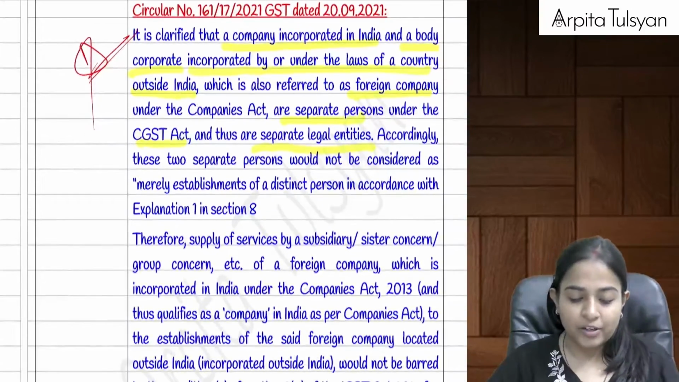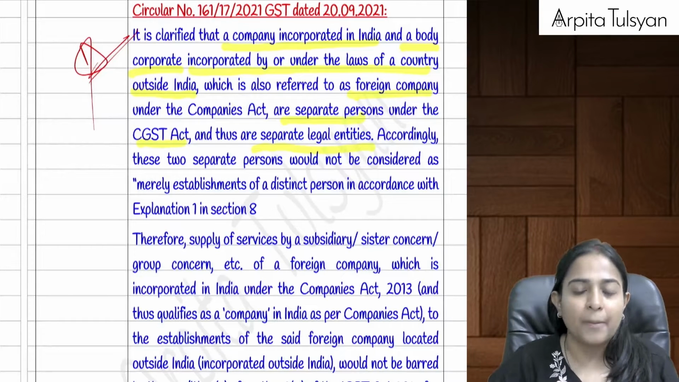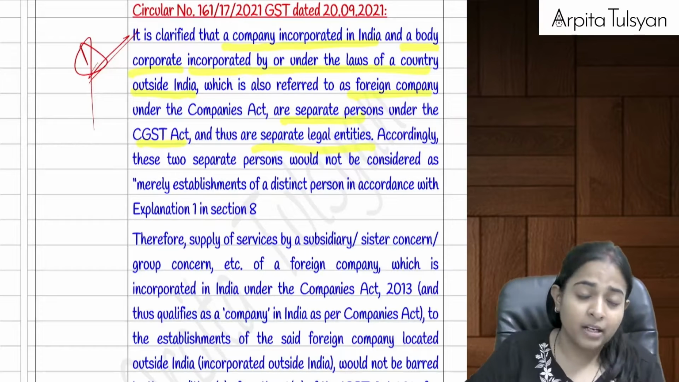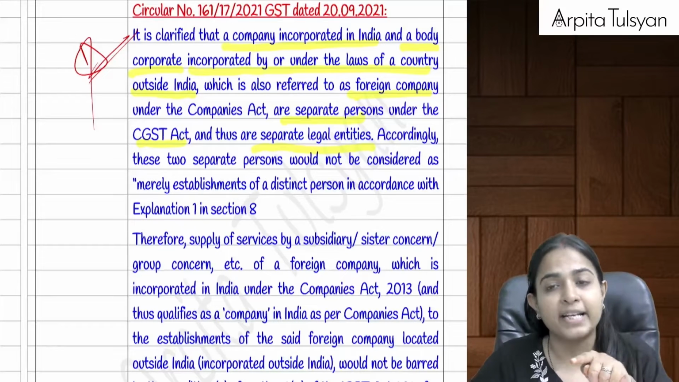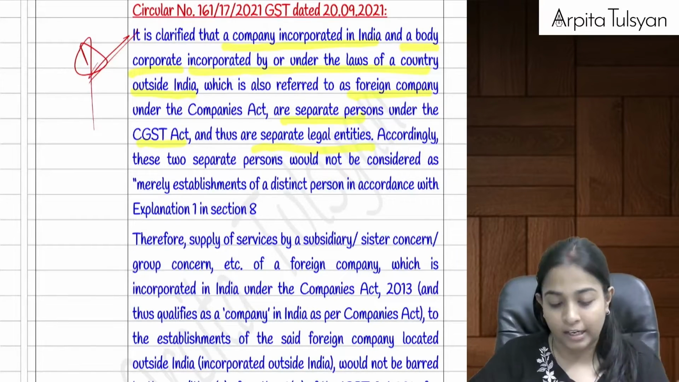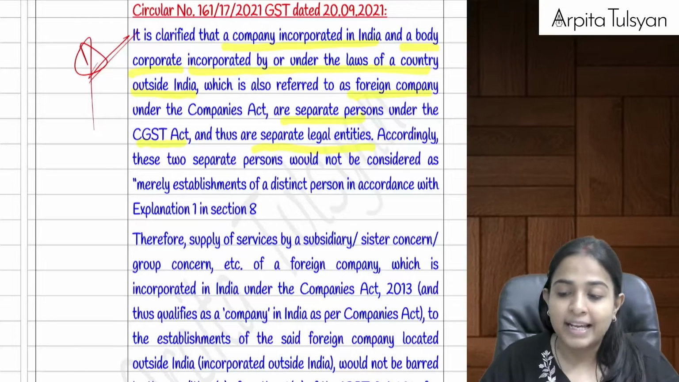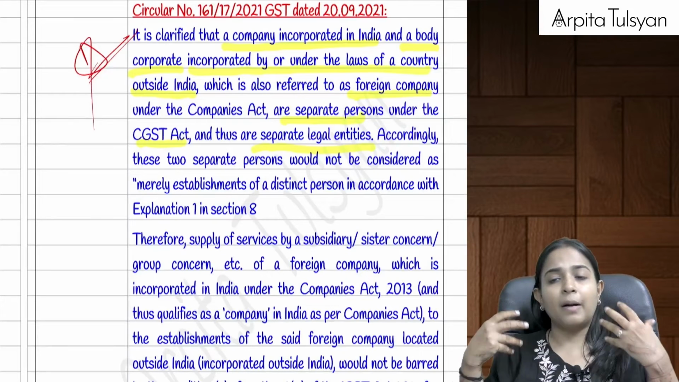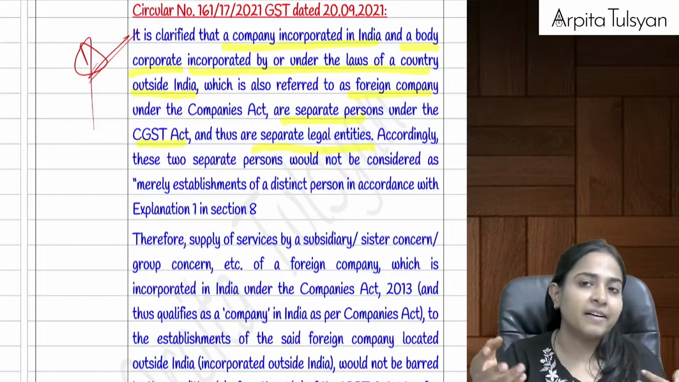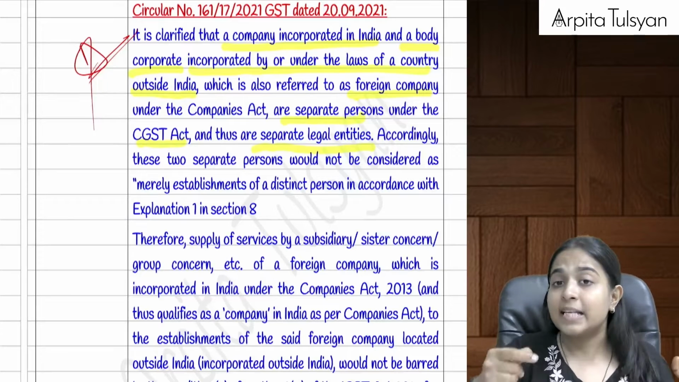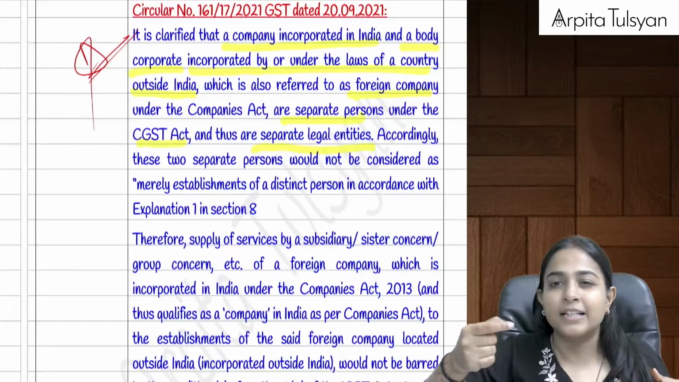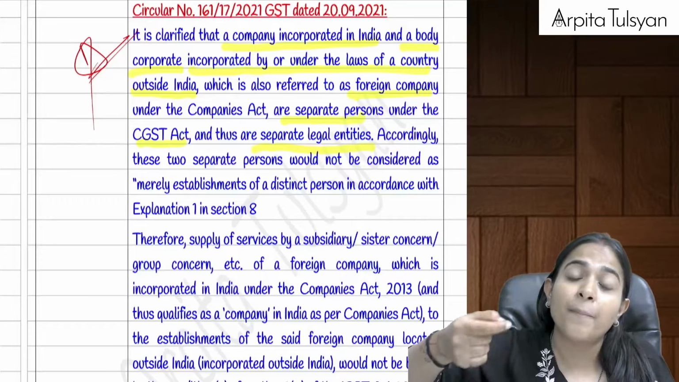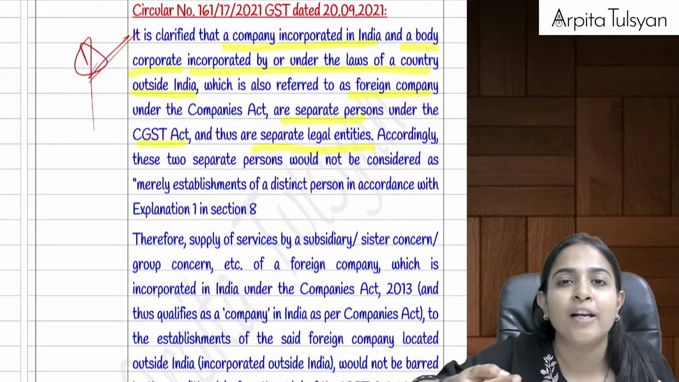Then they had given a circular. What was that circular? Let's say there is a company incorporated here in India, and there is another corporate incorporated outside India as per the laws of the foreign country. Let's say it is a holding and subsidiary company. One company, the holding company, is in India, and its subsidiary company is related. The subsidiary is not simply a branch outside India; it got incorporated outside India as per the foreign laws.